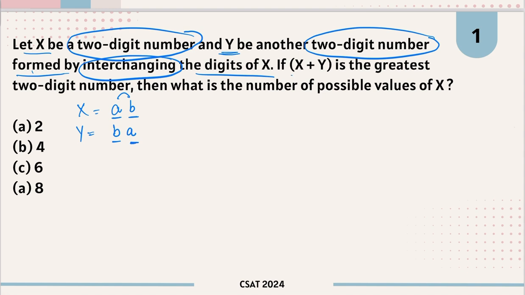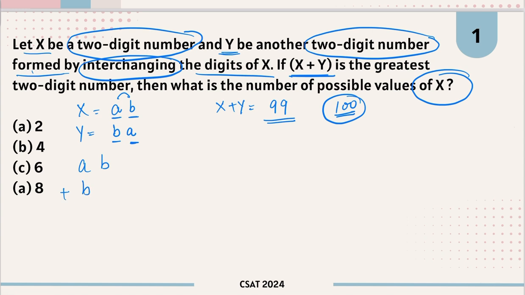Also, if x plus y is the greatest two-digit number, what is x plus y? Now, what is the greatest two-digit number? It is 99. The next number will be 100, which is a three-digit number, so the greatest two-digit number will be 99. So x plus y is equal to 99. Then what is the number of possible values of x? How many such numbers are possible? First of all, x plus y means ab plus ba, and this is equal to 99.